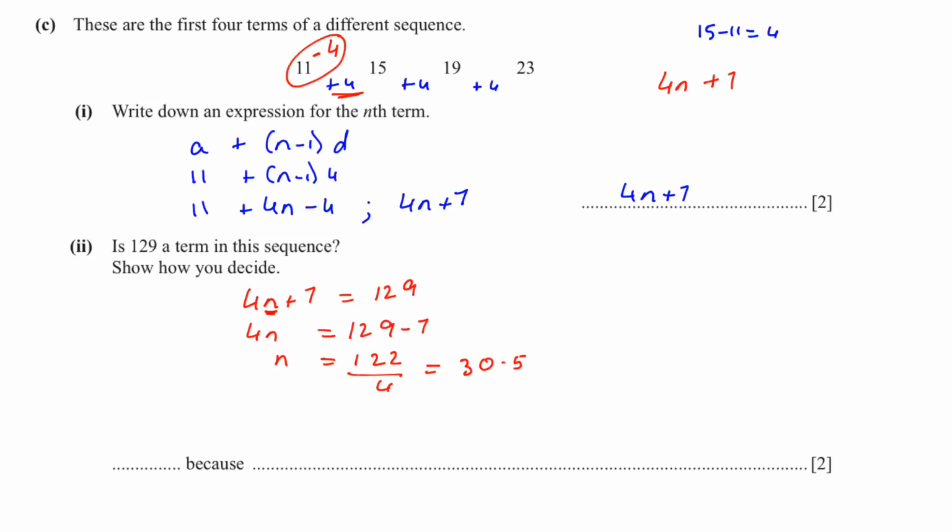And you will get 30.5. n cannot be a decimal or a fraction. It has to be a whole number because it is the position of the term. So no, because 30.5 is not a whole number.